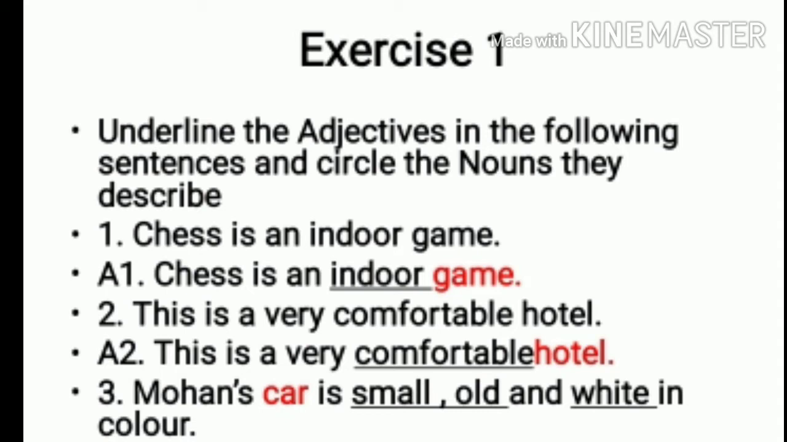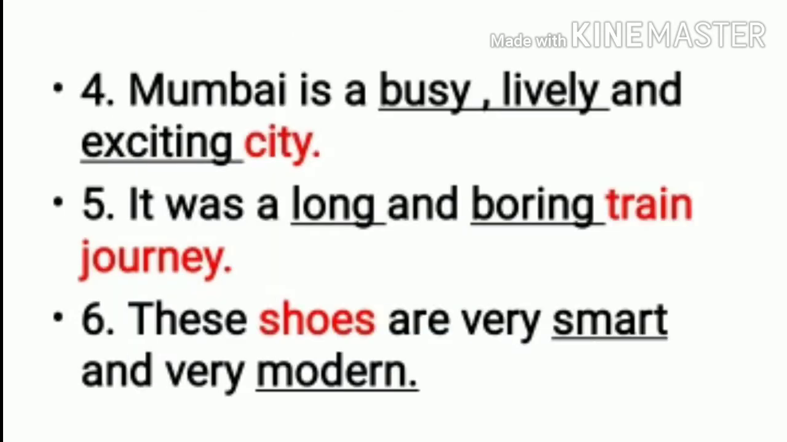Second one, this is a very comfortable hotel. So this will be what? Comfortable will be your adjective and hotel will be your noun. Your third one is, Mohan's car is small, old and white in color. So here small, old and white all are your adjectives. They are all describing the noun car. Your fourth one, Mumbai is a busy, lively and exciting city. So busy, lively and exciting all are your adjectives and it is describing the noun city.